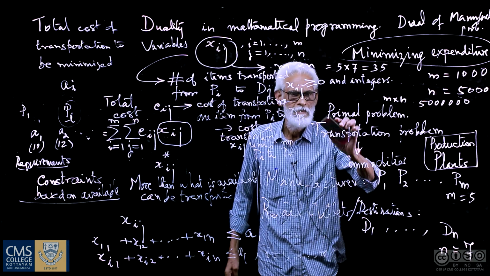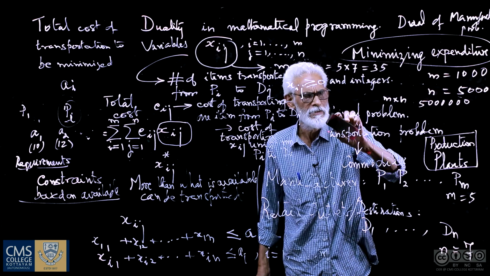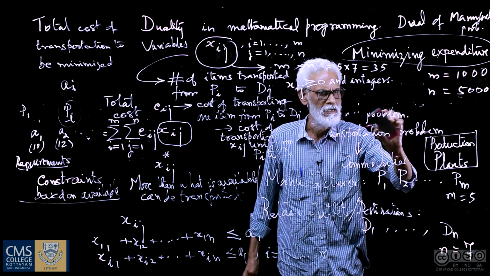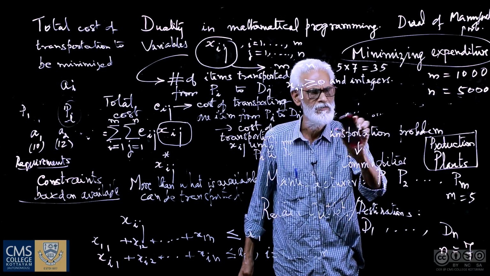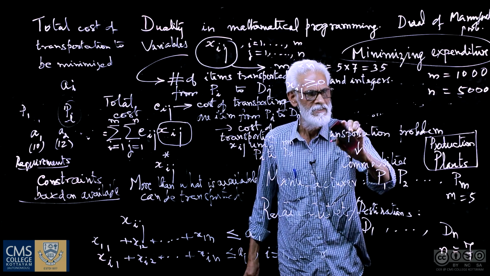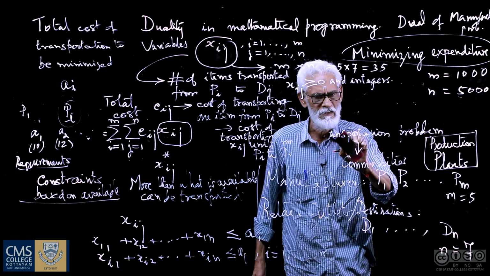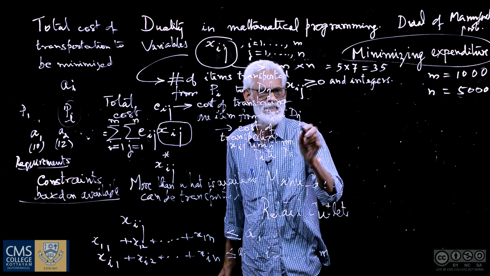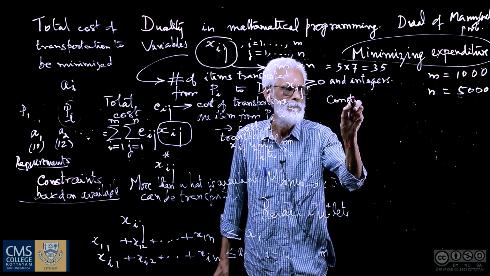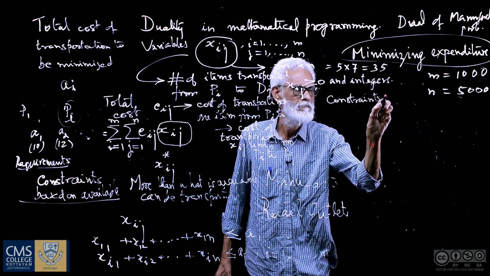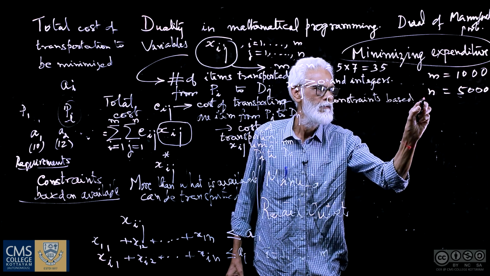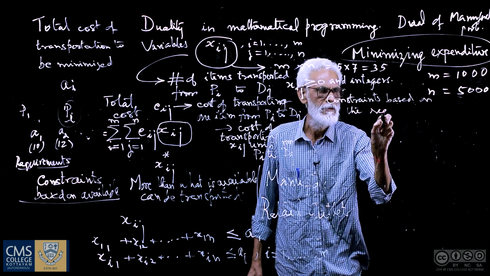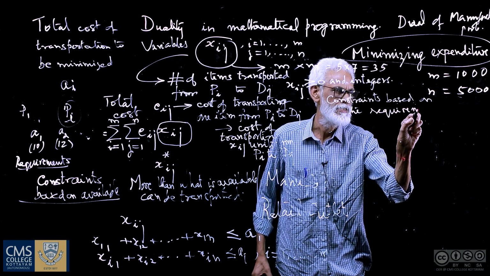availability. Now based on requirements, I am going to write the constraints, and then I can immediately go for the dual, define the dual problem associated with that. And that is based on a very clever argument. So I am going to write now the constraints based on the requirements at the various outlets.